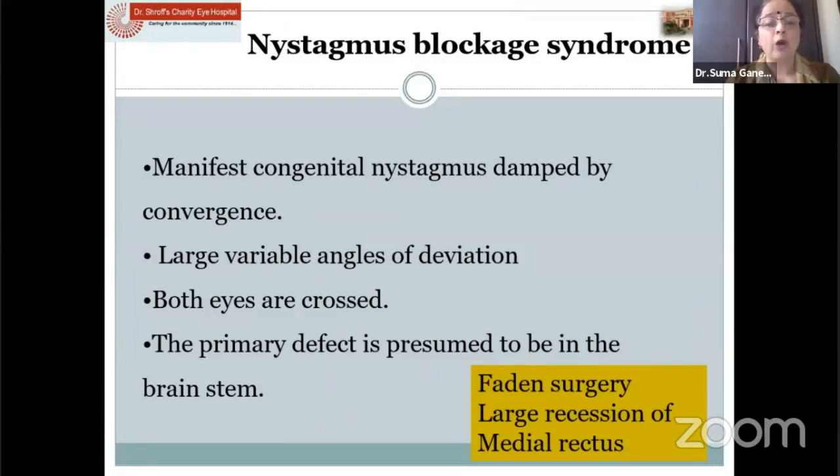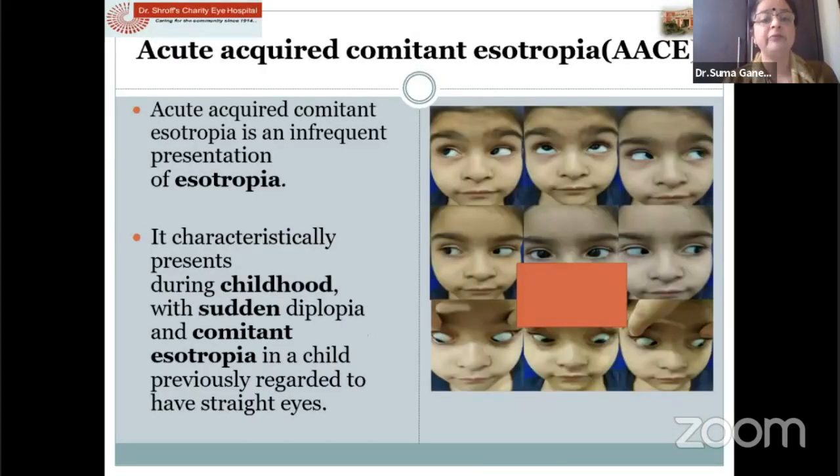In nystagmus blockage syndrome, there is nystagmus which is dampened by convergence, and they have large variable deviations. The primary defect is supposed to be in the brainstem. You do either a Faden surgery or a large recession of the medial rectus.